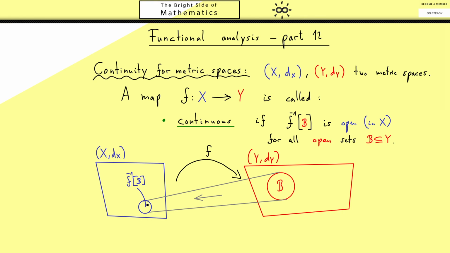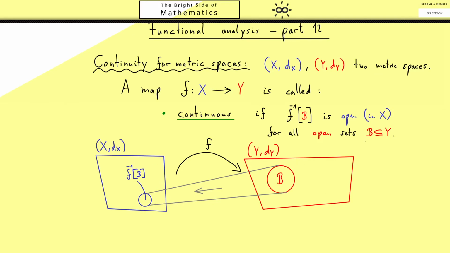In fact, you can also read that from left to right by looking here at an input. And you change the input a little bit by a small distance. You know this is always possible because you are in an open set. And then you know on the right hand side, the output is also only changed inside this open set. Of course, this notion seems a little bit abstract.